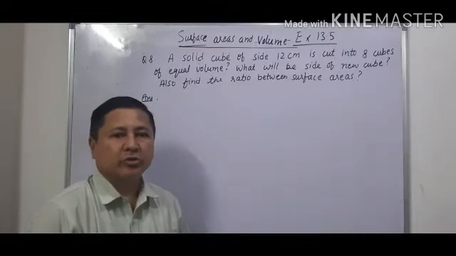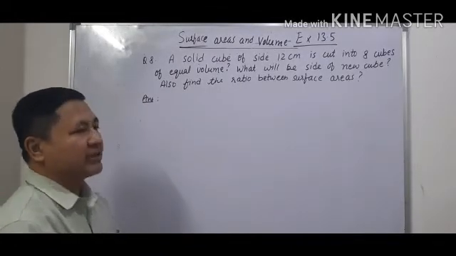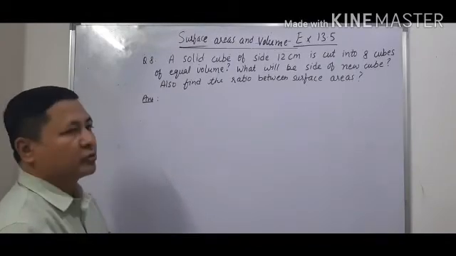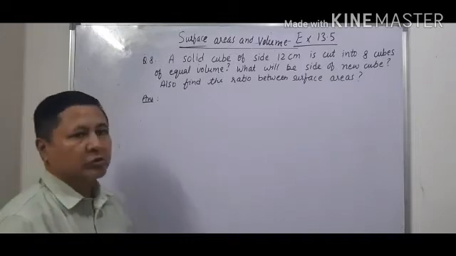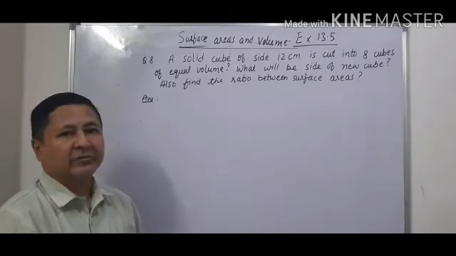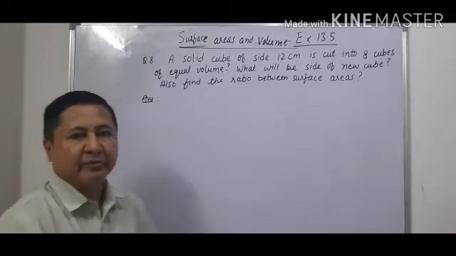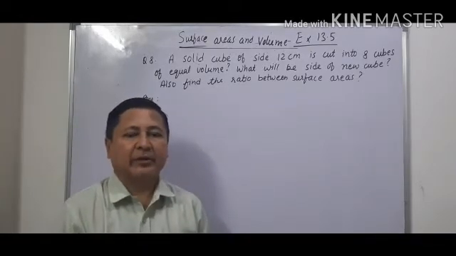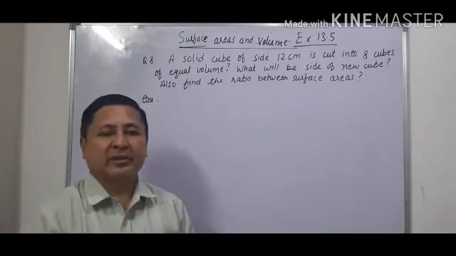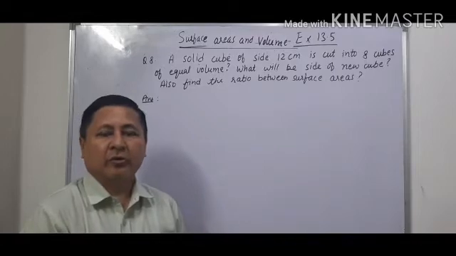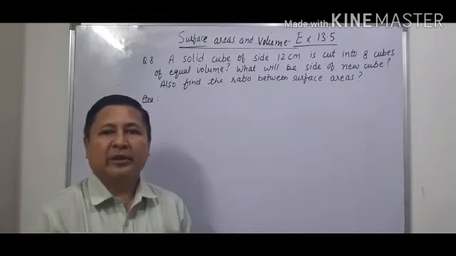Now let us do question number 8 of exercise 13.5. A solid cube of size 12 cm is cut into 8 cubes of equal volume. What will be the side of the new cube? Also find the ratio between their surface areas. Now you might have seen that when we bring an ice cream pack, a cuboidal pack, and cut it into smaller, let's say 4 or 5 pieces, the sum of all the pieces will be equal to the volume of the bigger ice cream pack.